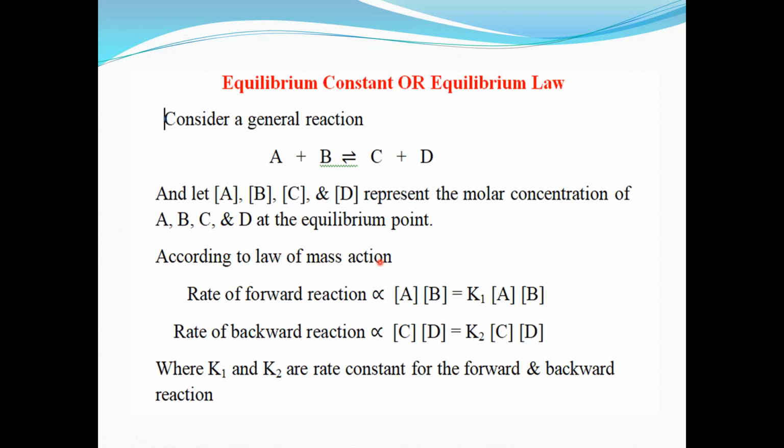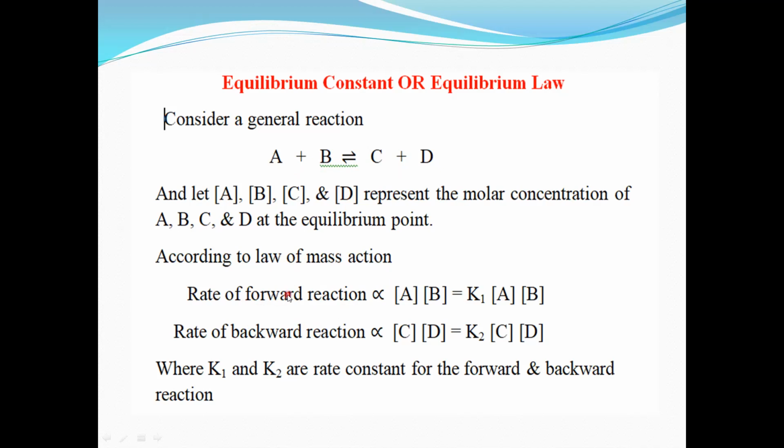So this is the law of mass action, that is, the rate of reaction is directly proportional to the active masses of the reactants. Now, in any reversible reaction, there are two reactions. The first reaction is A plus B gives C plus D. This is the forward reaction, so for that reaction we calculate the rate of forward reaction.